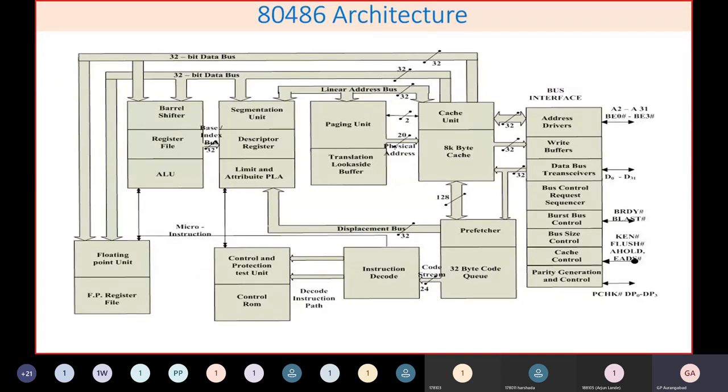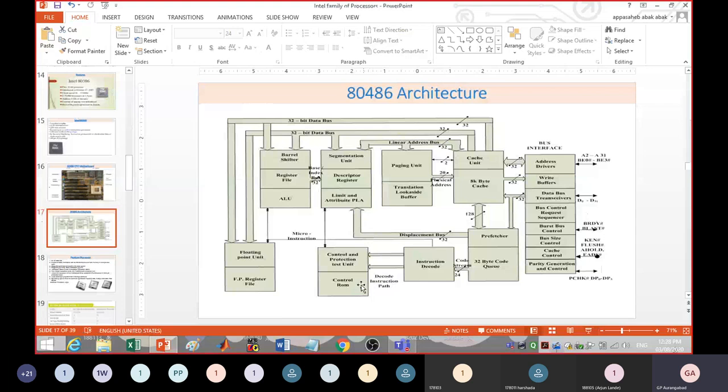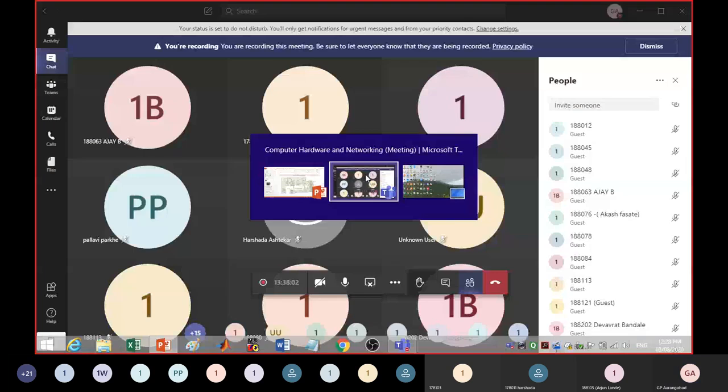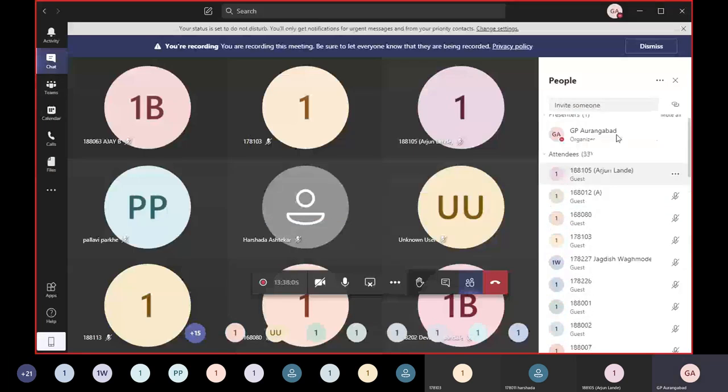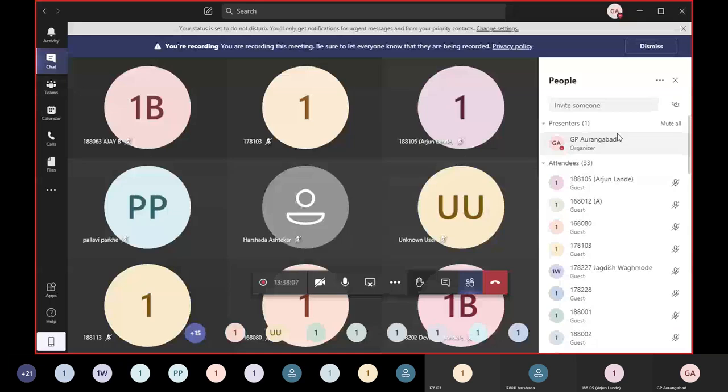So this is all I wanted to cover in this lecture. From the next lecture onwards, we'll start with the Pentium as such. As usual, if you have any difficulties, you can ask me. Go ahead if you have any difficulties. Have you understood now?